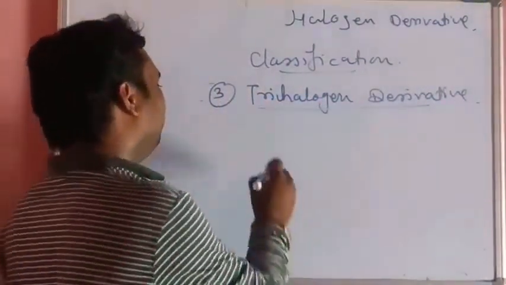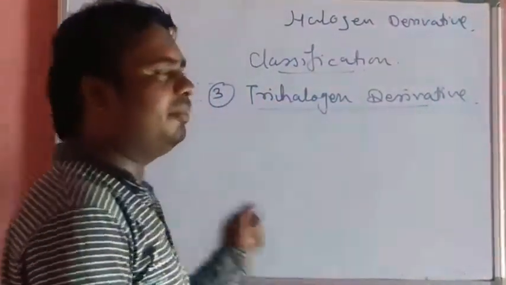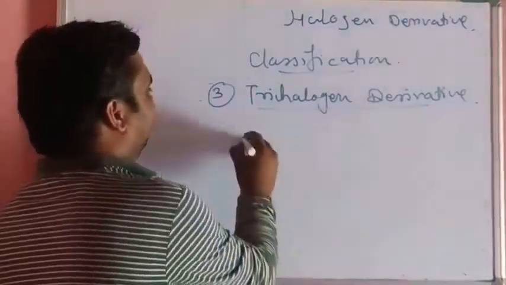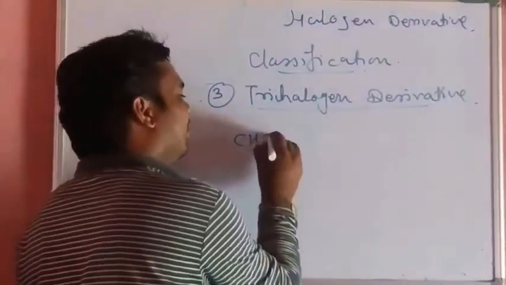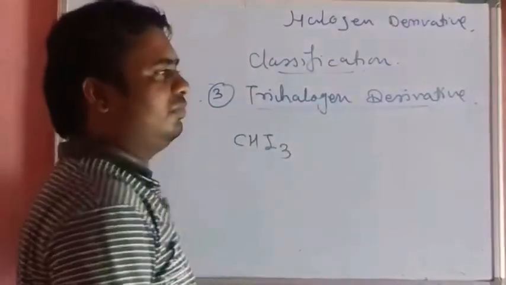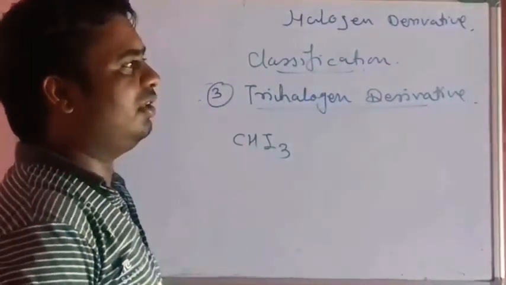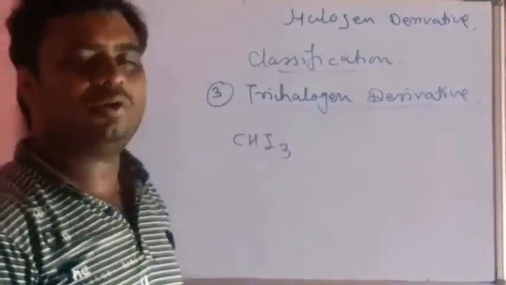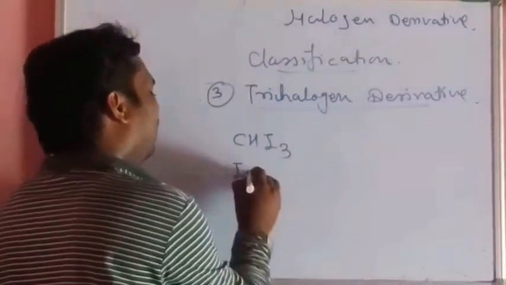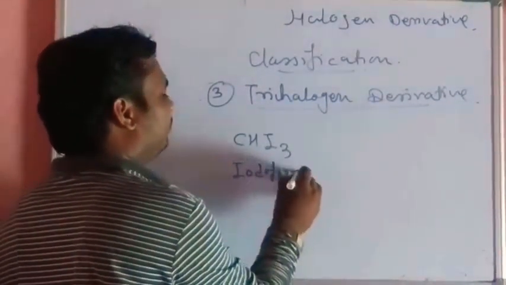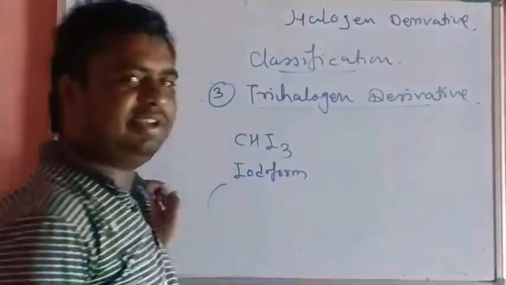The example, what will be the example? CHI3. It is the compound called iodoform. What is the IUPAC name?